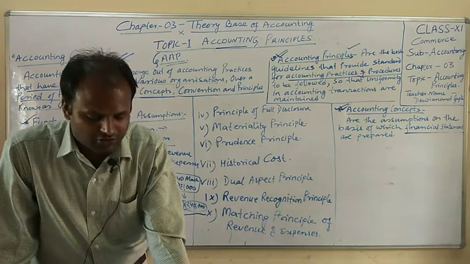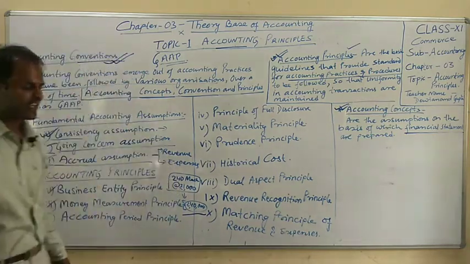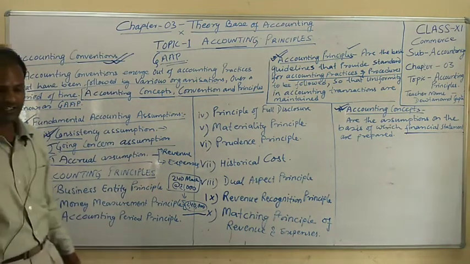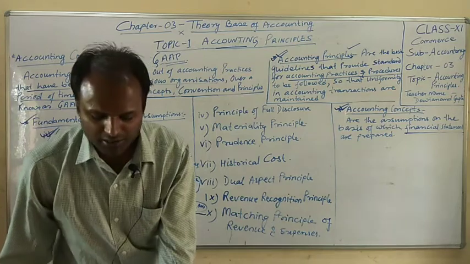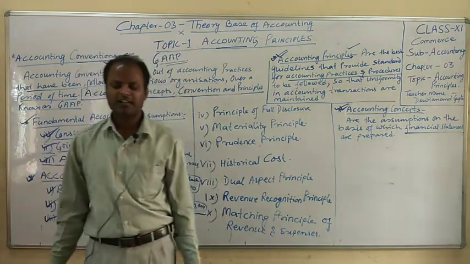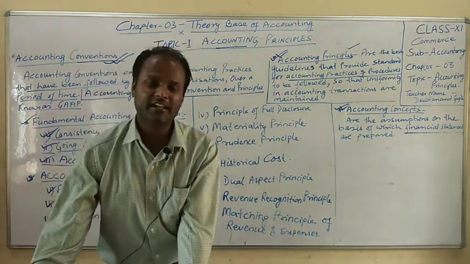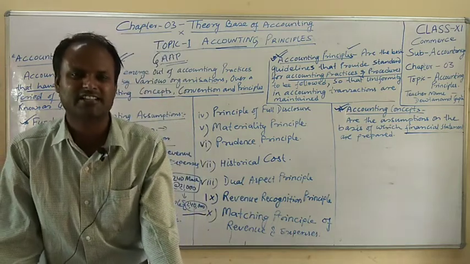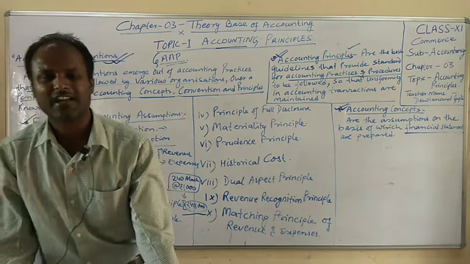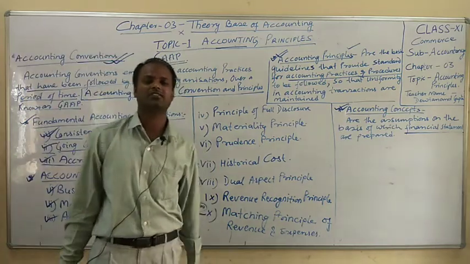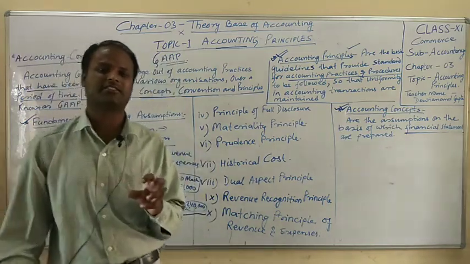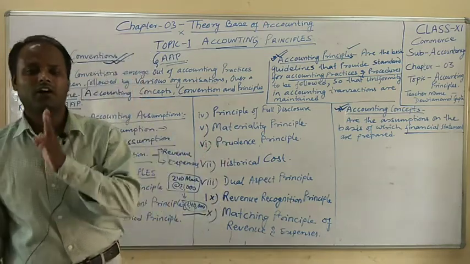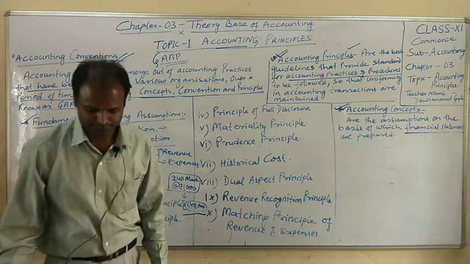Now let us go to number 3, that is the accounting period principle. As per the going concern assumption, the life of the business is indefinite, meaning we cannot say I will continue the business for 5 years, 6 years, 7 years or 10 years or 20 years. It can be 1 year also, it can be 2 years also, but anyone opening a business thinks that the business will continue for a long period of time.